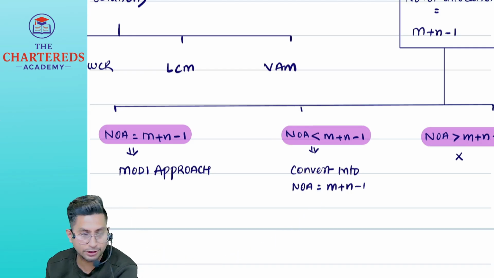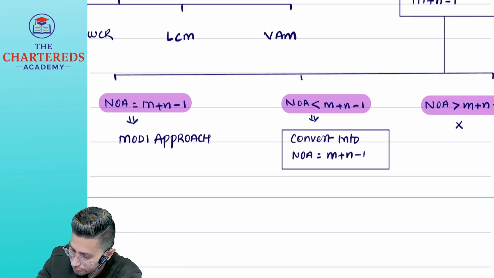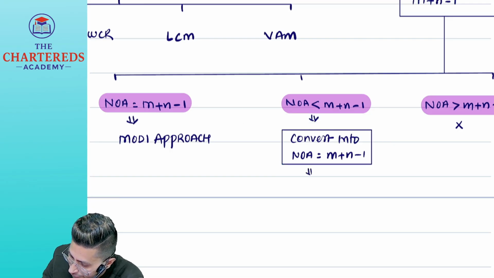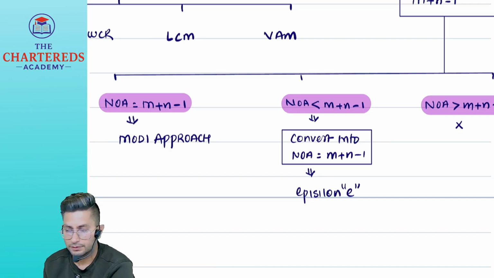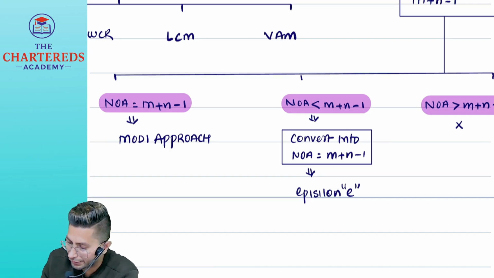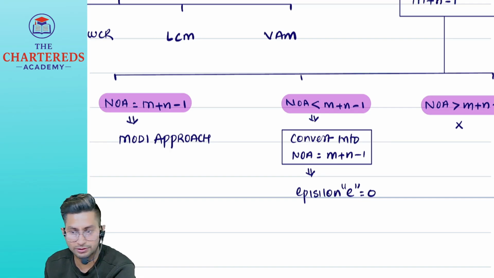Convert it so that m plus n minus 1 is equal to the number of allocations. But the question comes, how do I do this? I do this using something called epsilon, in short E. The value of epsilon is 0.